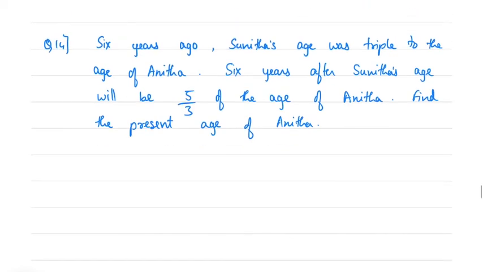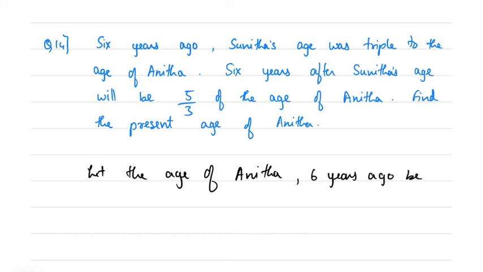Let the age of Anita 6 years ago be x. Sunita's age is triple to Anita's age. So if Anita's age is x, Sunita's age will be 3x. Right? So let the age of Anita 6 years ago be x.